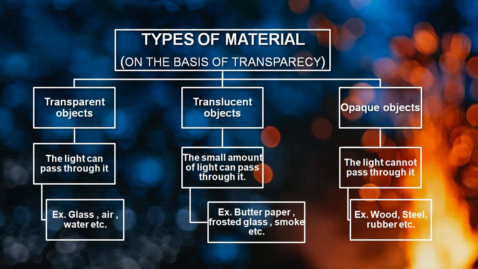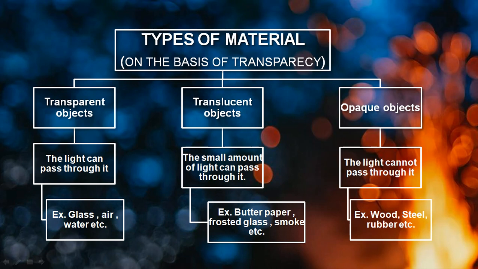Understood? So one will completely allow the light to pass through it. One will partially allow the light to pass through it, or should I say small amount of light can pass through it, and one will not allow the light to pass through it. So this way we got transparent, translucent and opaque object.